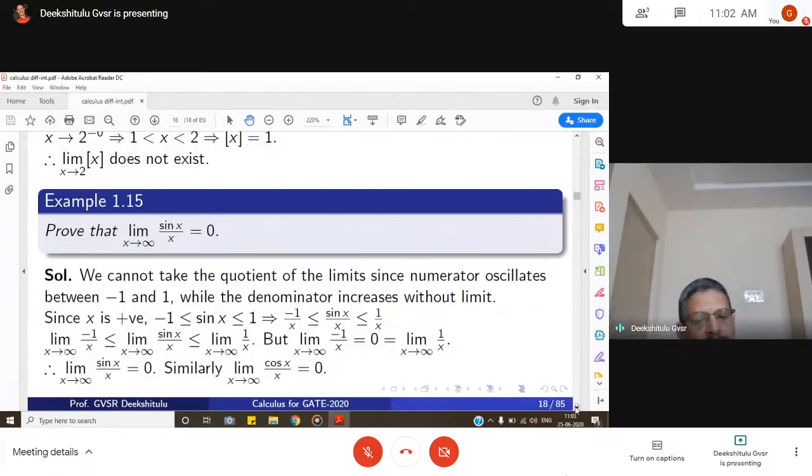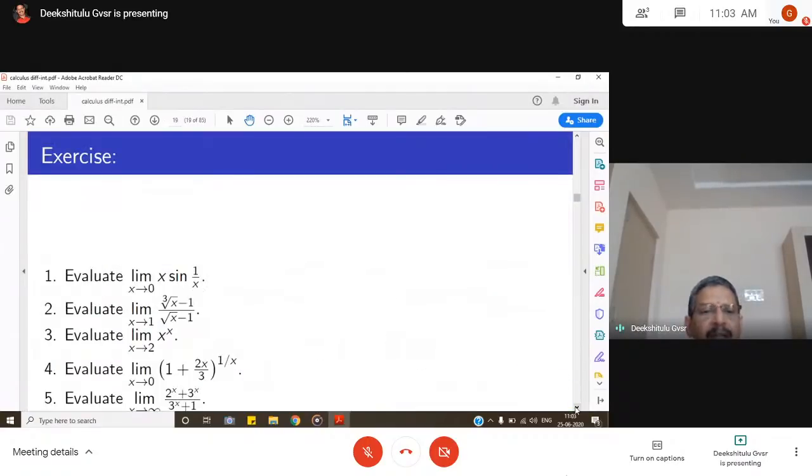Similarly, limit x goes to infinity, cos x by x is also 0, because cos x also has minimum and maximum values, minus 1 and plus 1 respectively. So that is that problem.